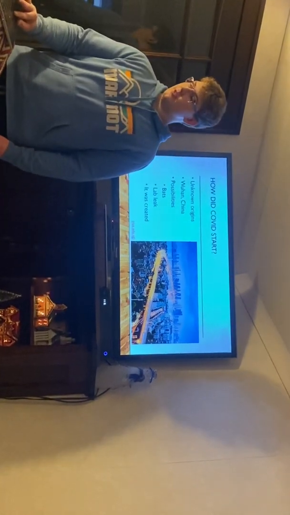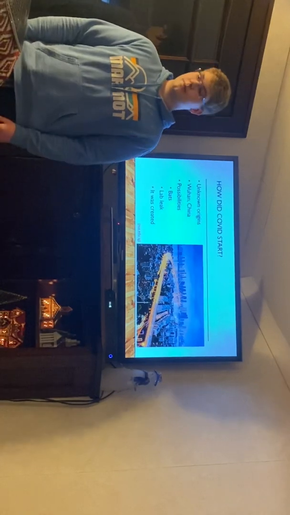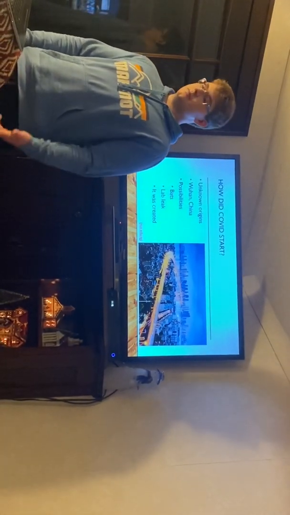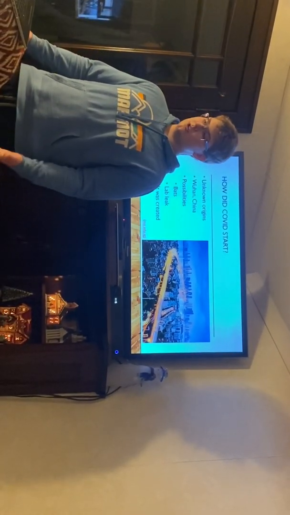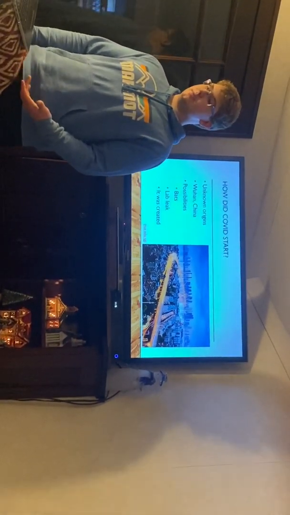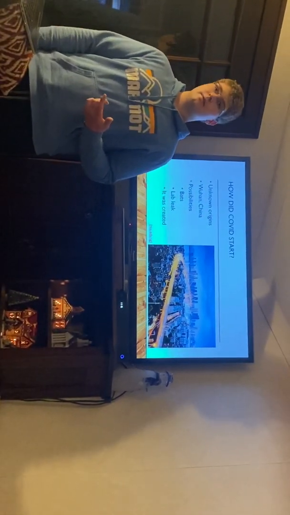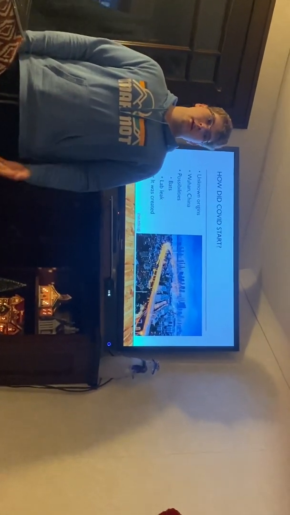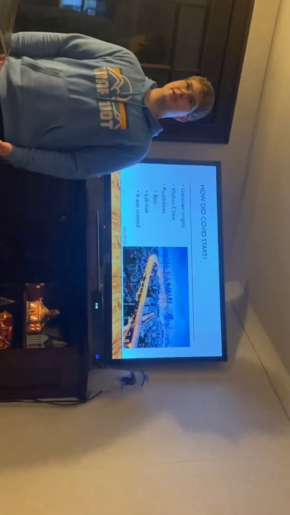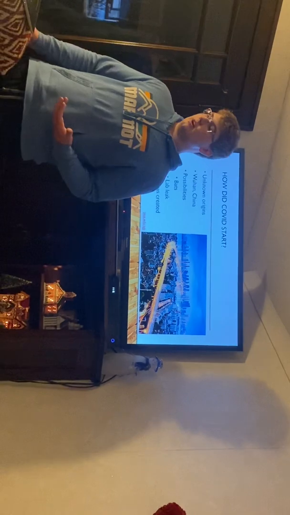This virus spread throughout China, throughout Asia, and eventually the rest of the world, because it started at Wuhan, China. Some possibilities of why it started, one of them being bats. There was a wet market that was very common in Wuhan, China. This consisted of illegal animals being traded, such as bats, which could have caused the COVID virus.